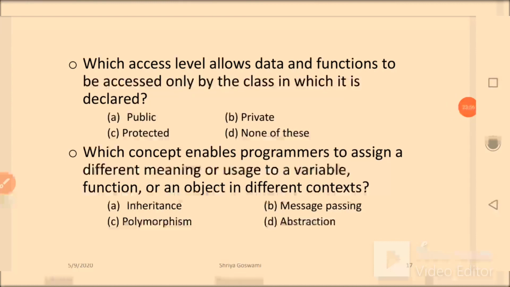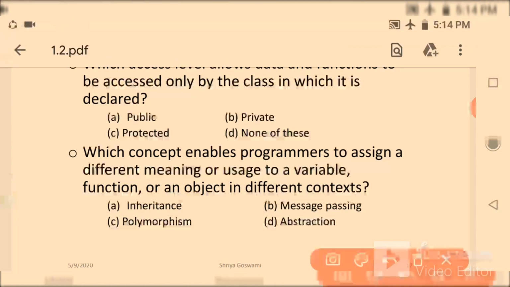Try to solve these MCQs. Which access level allows data and function to be accessed only by the class in which it is declared? Which one will be the answer? I think you can understand. Private. Public can be used anywhere.